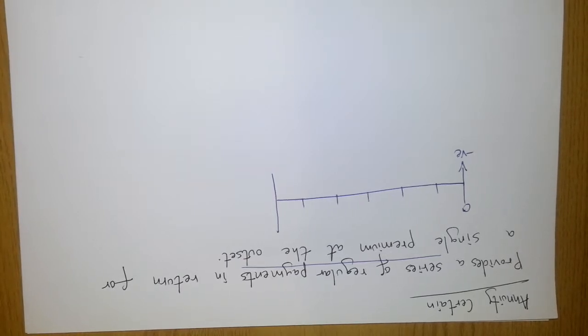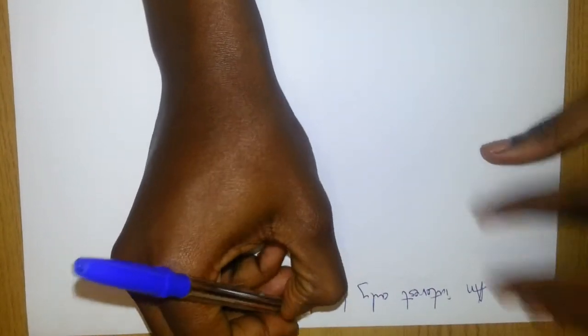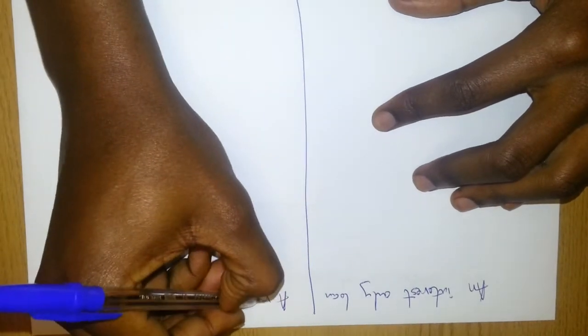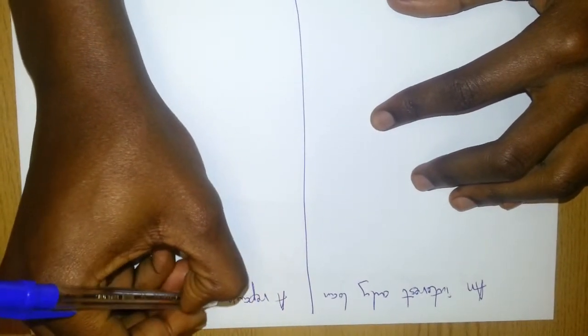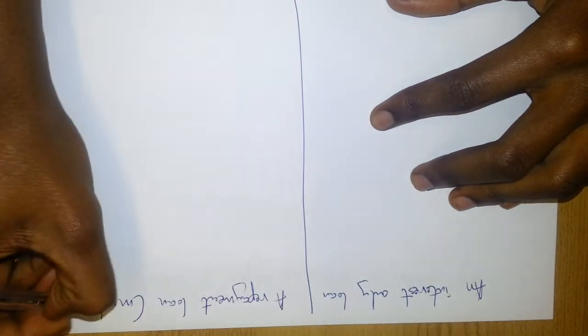Alright, the last two securities we're going to look at are an interest-only loan and a repayment loan, also called a mortgage.